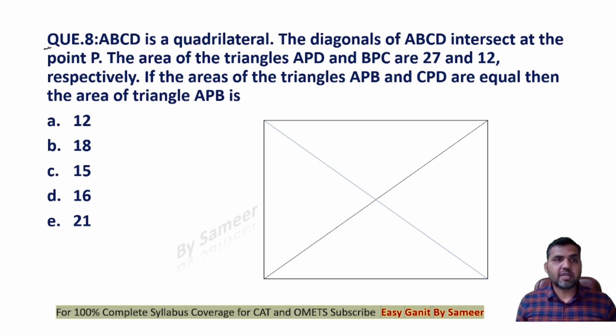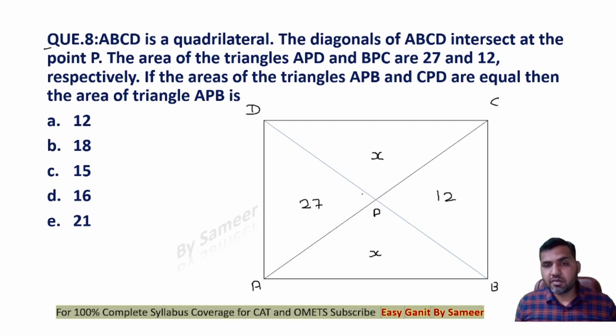Then we have the next question. ABCD is a quadrilateral, right? This is again a very simple question. ABCD is given to us as a quadrilateral. The diagonal of ABCD intersect at the point P. The area of triangle APD is 27 and area of the triangle BPC is 12. The area of triangle APB and CPD are equal. That means if this area is X, this area is also X. We are supposed to find out the area of triangle APB.